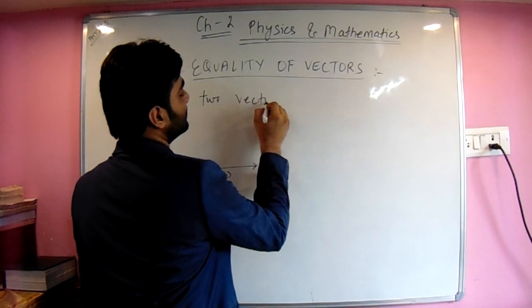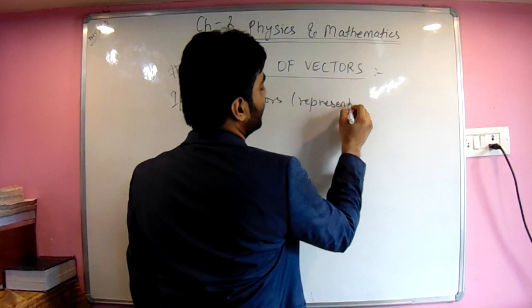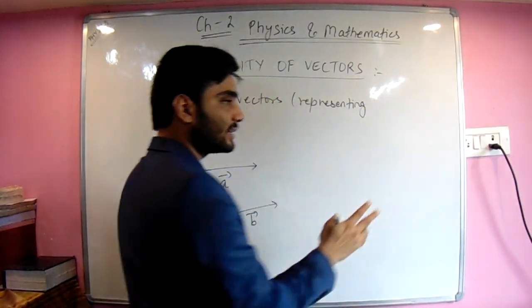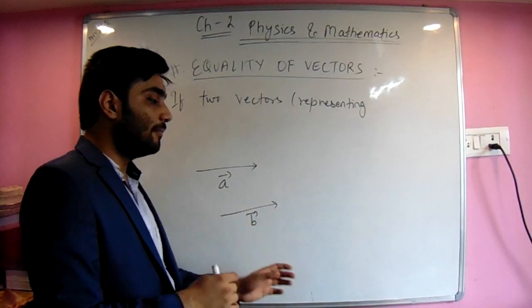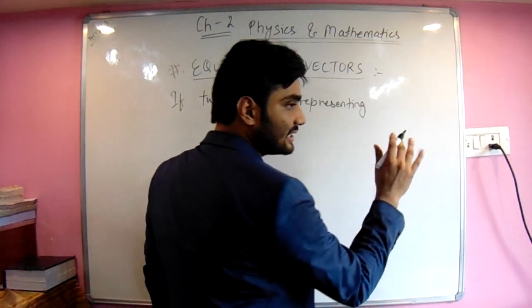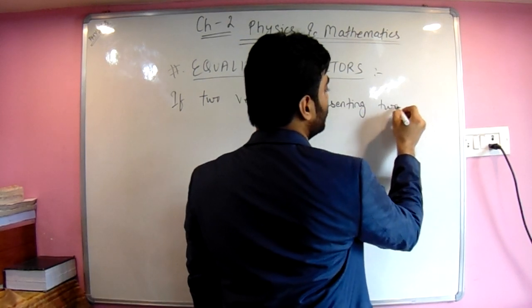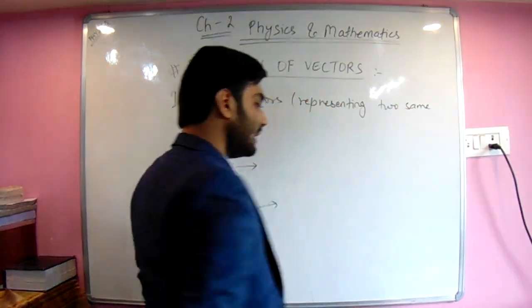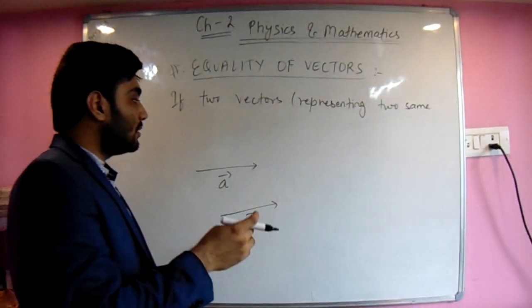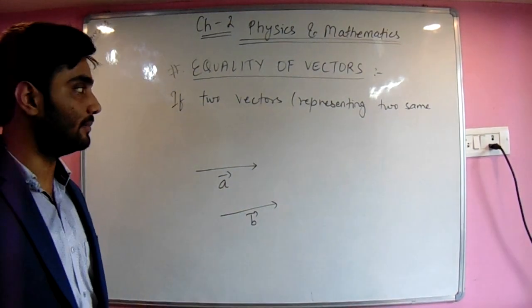If two vectors are representing two values of the same physical quantity, representing the same value, then their magnitude will be the same.